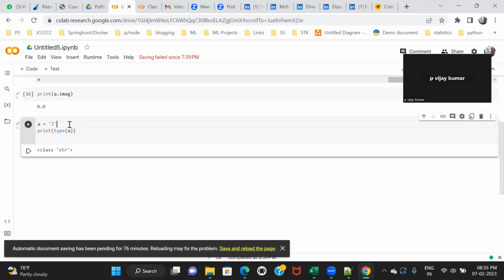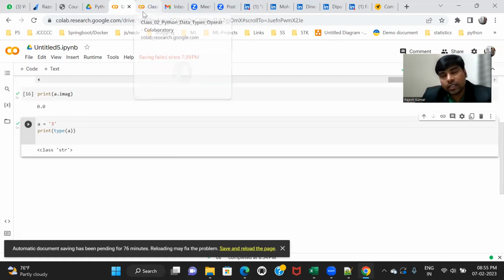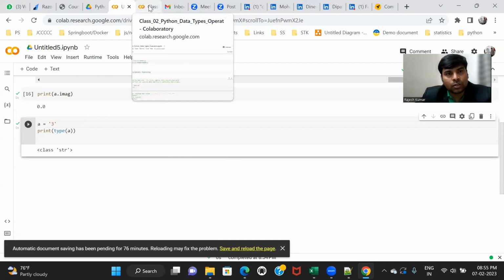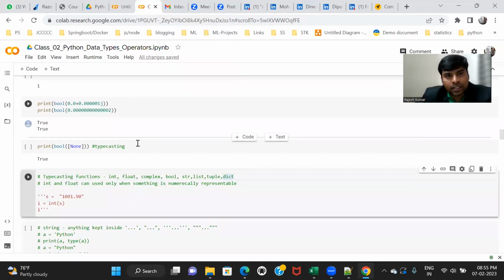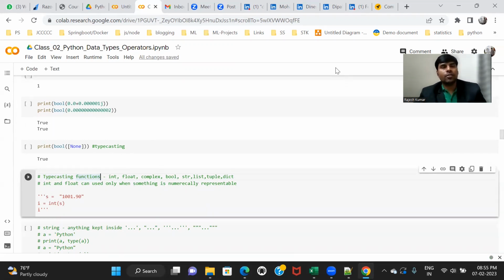So that's what I'm talking about. This is the process: how I can convert one data into another data. It is called typecasting, or the type conversion process. You got it? So in order to convert one data into another data, you have to use a typecasting function. Here the concept of typecasting function comes into the picture. Are you getting this?